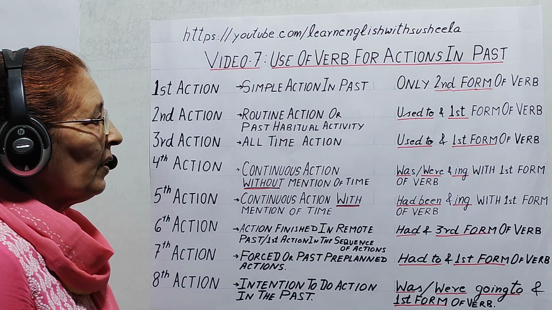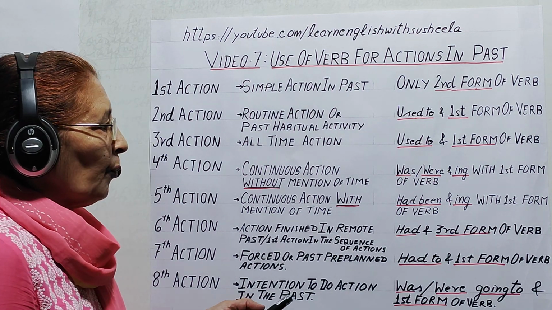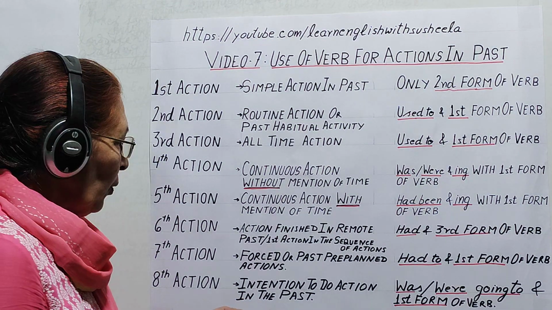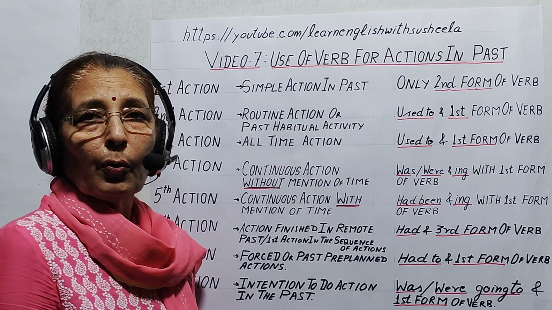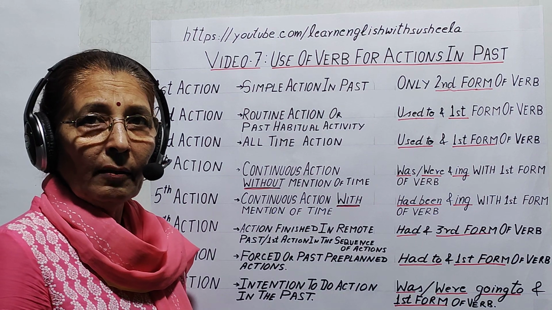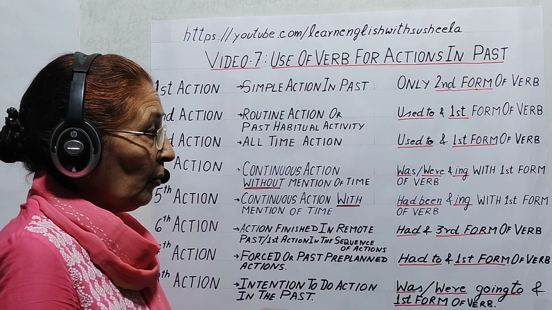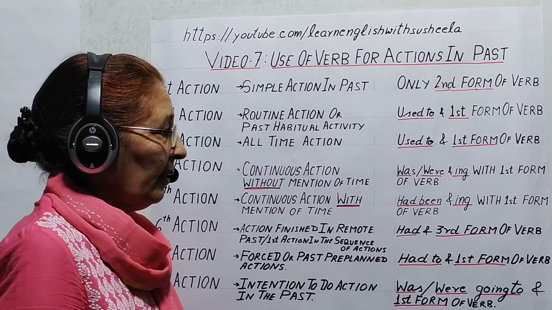And here we use had to and first form of the verb. For example, he had borrowed money from the bank. That's why he had to return it back. He had to clear the exam as he wanted to get a job.